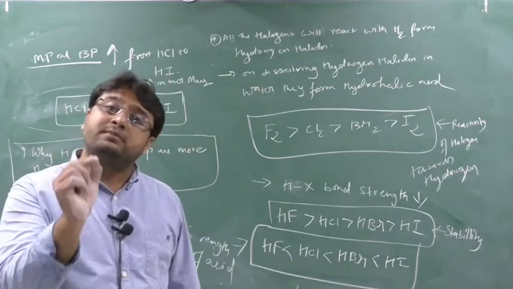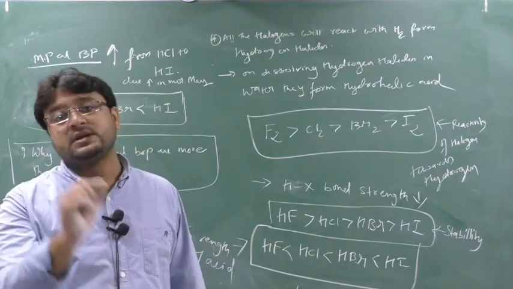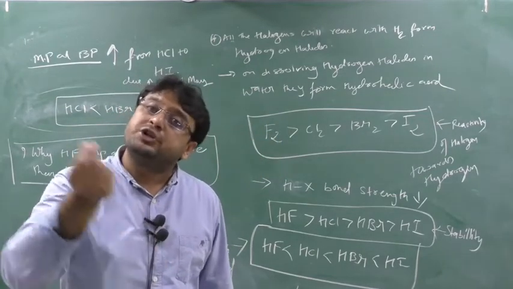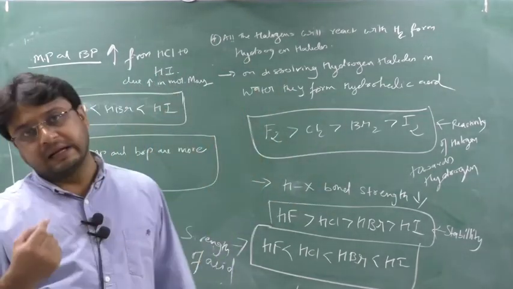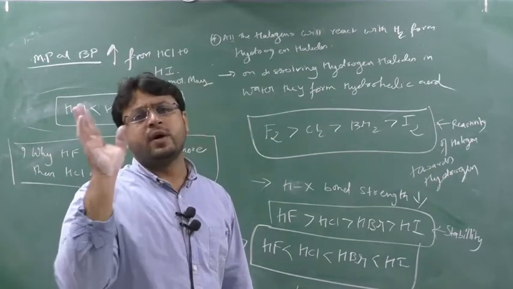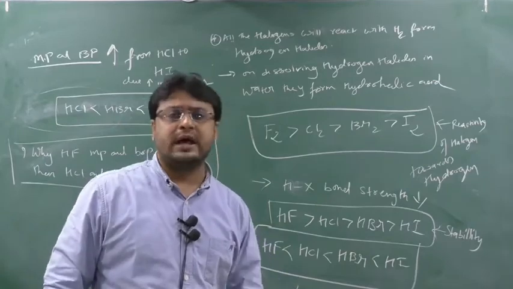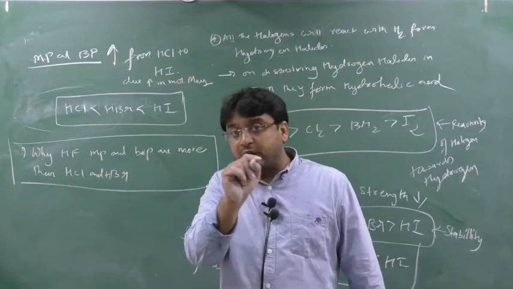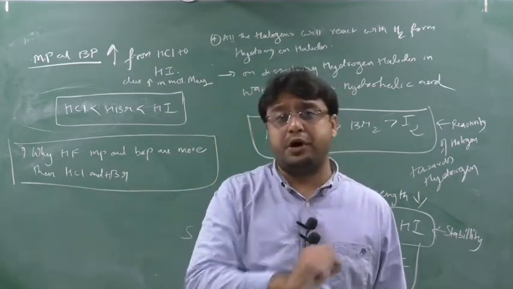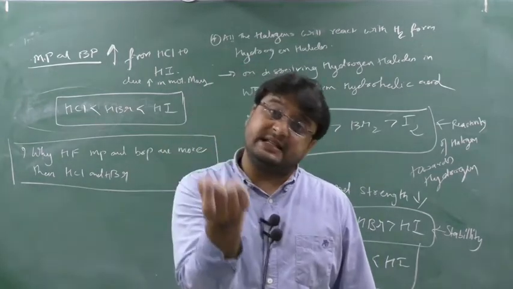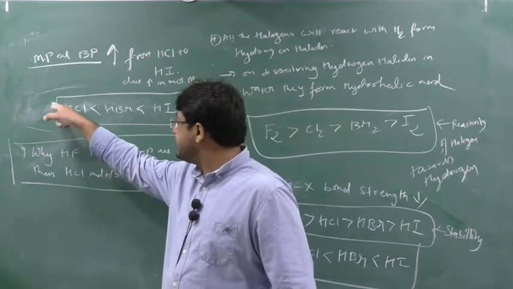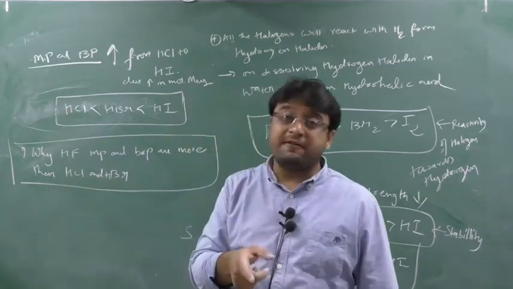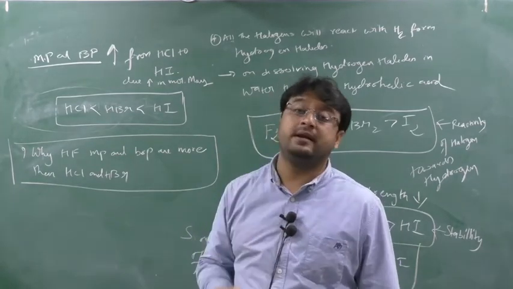For the group 17 halogen acids, going from HCl to HBr to HI, the melting point and boiling point sharply increase. Why do they increase sharply? The reason is simple: moving down the group, molecular mass increases, so melting point and boiling point increase. Clear this part? Now the question comes. The exception is HF. Hydrofluoric acid's melting point and boiling point are more than HCl and HBr. It should be less, no? The series should follow like this. HF should be less. But HF's melting point and boiling point are more than HCl and HBr. Why?